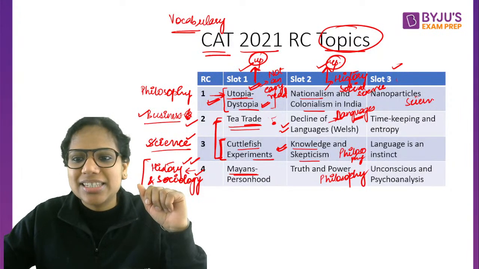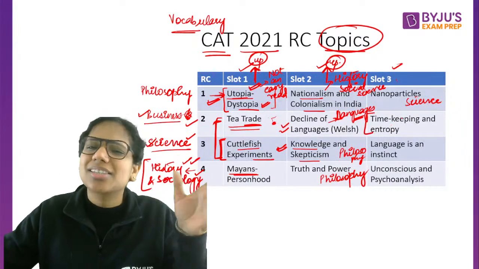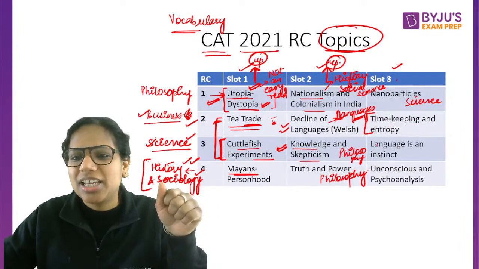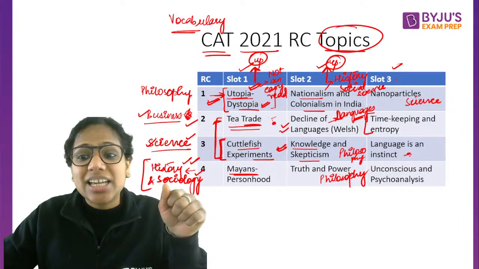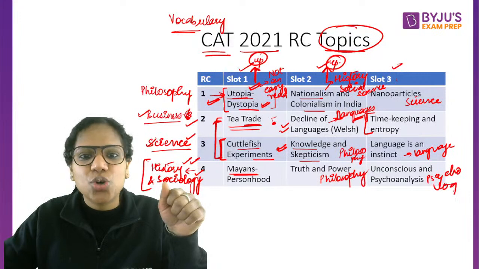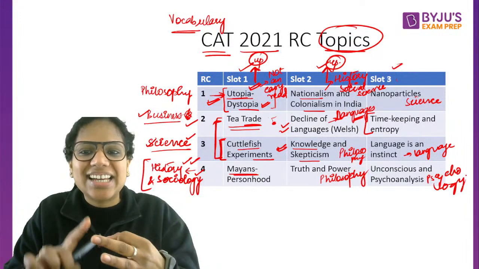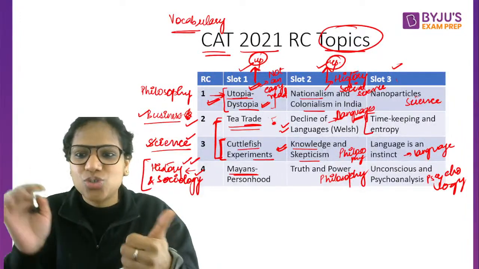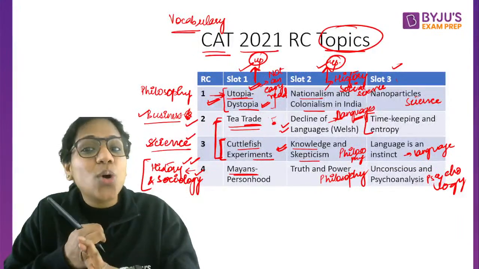Nanoparticles, science, timekeeping, this is a miscellaneous sort of a topic, right? Language is an instinct, again see language, and this is psychology. So such diverse genres: philosophy, business, science, social sciences, including history, languages, psychology.